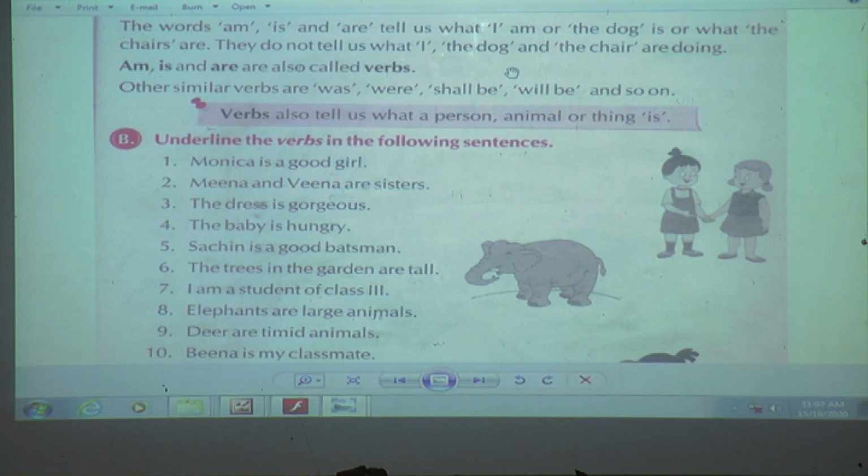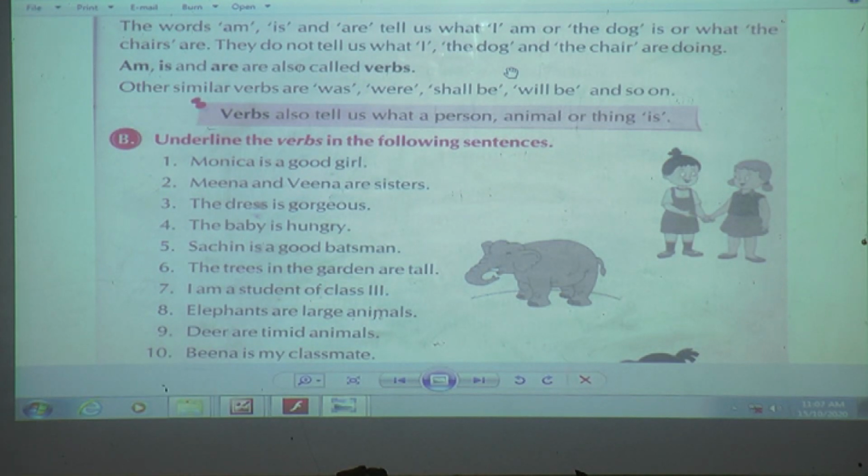a person, animal or thing is. So in the first sentence, if you will see, it shows what I am. Yes, what am I? Yes, I am a dancer. The second sentence, the dog is very active. It shows how the dog is. Yes or no? So the dog is very active.